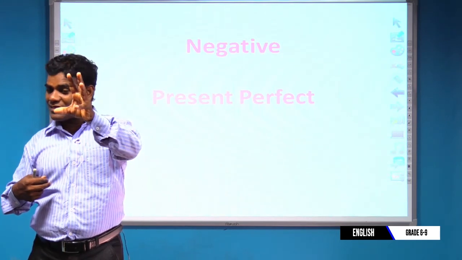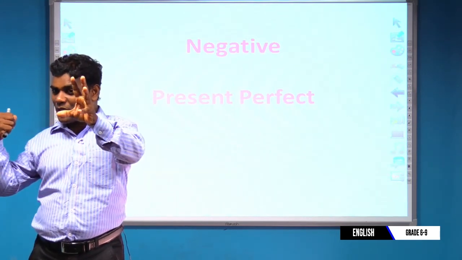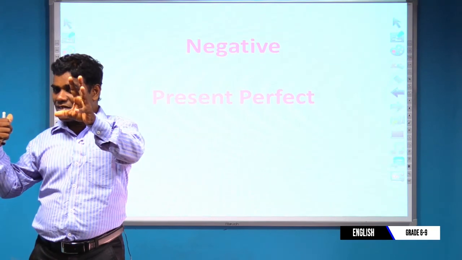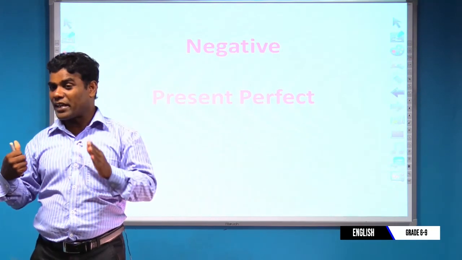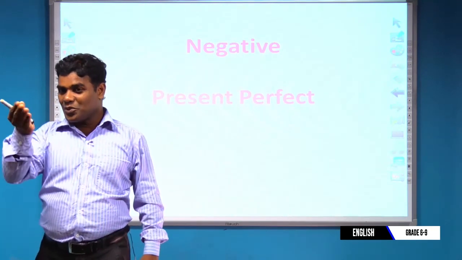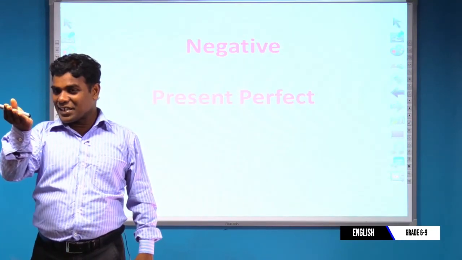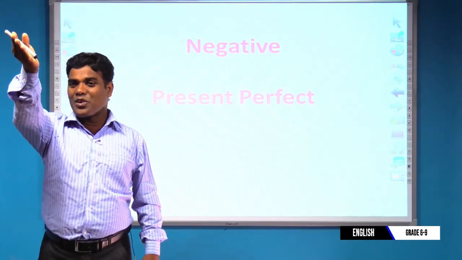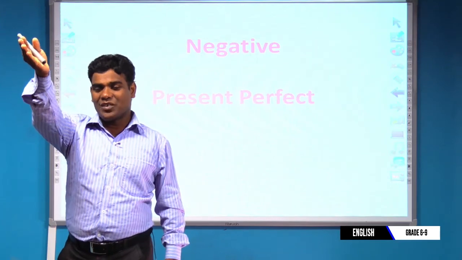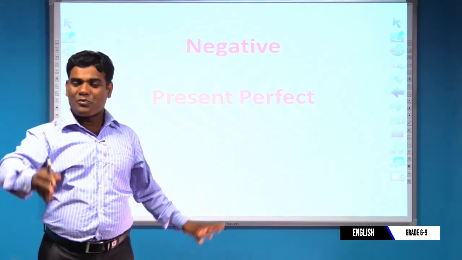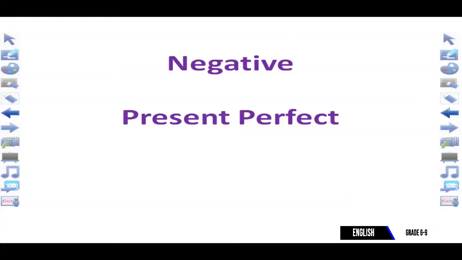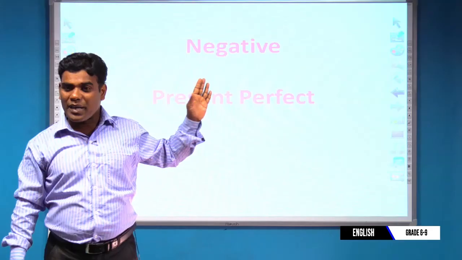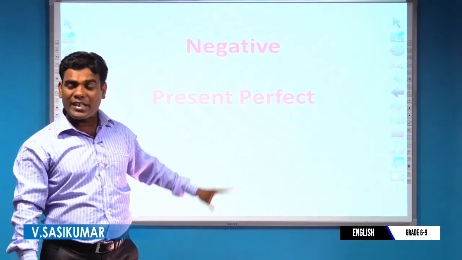From this present perfect, I would like to go to the negative form, the negative sentence. Do you like to understand this negative sentence? Okay, raise your hands. Excellent. From this negative sentence, you can get clear ideas based on the present perfect tense.